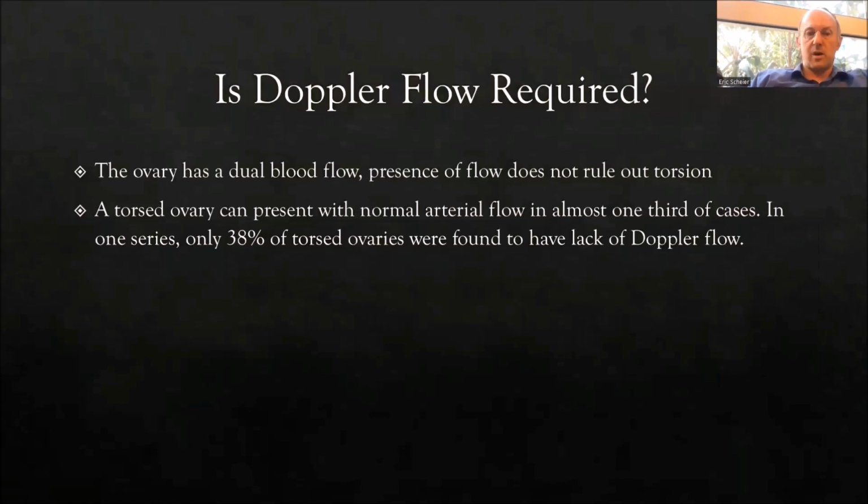So is Doppler flow required? The ovary has dual blood flow. Presence of flow does not rule out torsion. A torsed ovary can present with normal arterial flow in almost a third of cases. In one series, only 38% of torsed ovaries were found to have lack of Doppler flow, meaning that 62% of torsed ovaries had flow on Doppler. And so my own practice is not to use Doppler so much. If it meets the other criteria, then in my book, it's torsed.